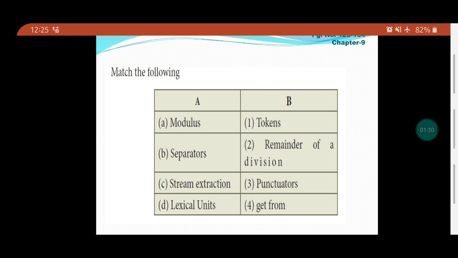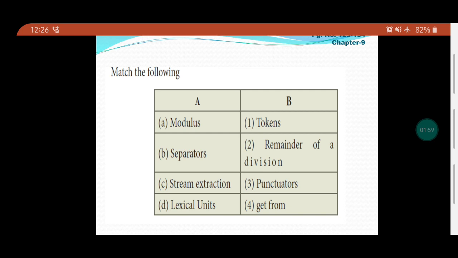Next, lexical units. The other name for token is lexical units. The smallest individual unit in a program is called a token. So, the answer for this one is: modulus means remainder of a division, and separator means punctuator. Stream extraction means get from. Lexical units mean tokens.